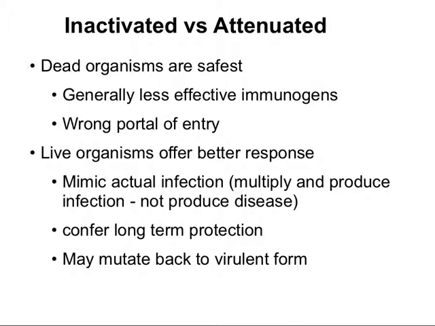In live organisms, we do see a better response because they mimic the actual infection, but they multiply and produce infection. Ideally, they do not produce disease. However, this is one of the risky points. They could produce disease. Or in live organisms, there could be other components that unintentionally cause disease, as was seen in the earlier days of the polio vaccine. These live organisms, if they're effective though, tend to confer very long-term protection. Another hazard is they could mutate back to a virulent form, which has been an issue in some other vaccines. Again, this is why in the US we're not using whole cell vaccines anymore.